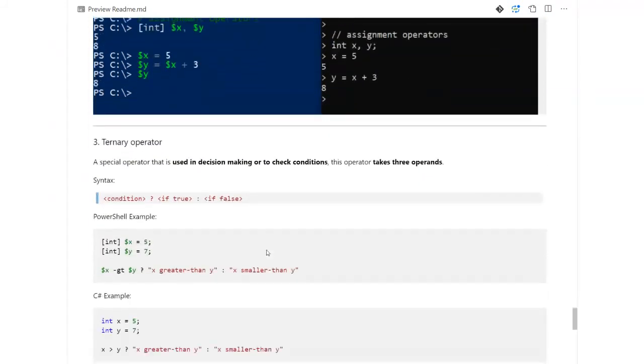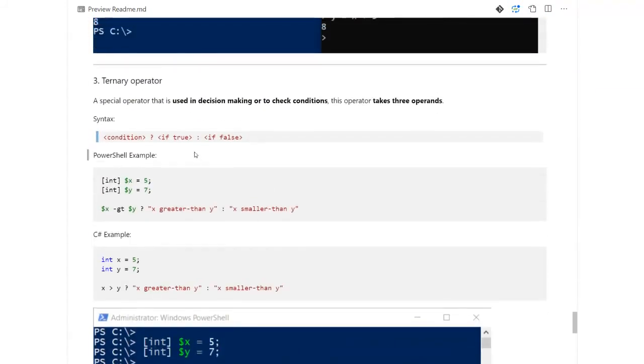Now let's come to our last type of operators, which is the ternary operator. Ternary operators are special operators that take three operands as input, and they are used in decision making or to check various conditions and logics.